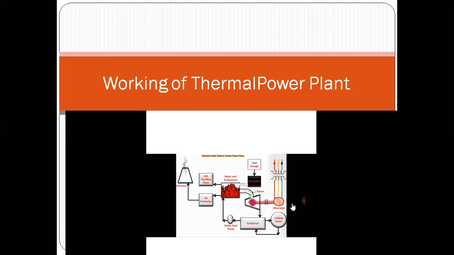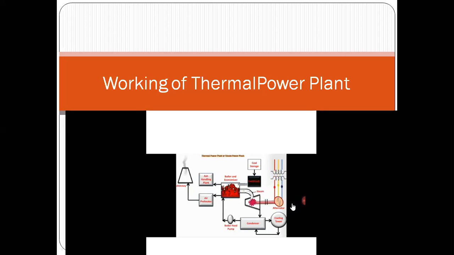So before the flue gases are released into the atmosphere through the chimney, the heat is extracted by the air preheater, and the temperature of the air increases, and then that air is used in the boiler. Similarly, the temperature of the water which is fed to the boiler is also increased by using the heat of the flue gases. So basically, the economizer and air preheater, these two units increase the efficiency. They extract the heat from flue gases so that the rate of combustion increases. Okay. So this is the complete working of a thermal power plant.